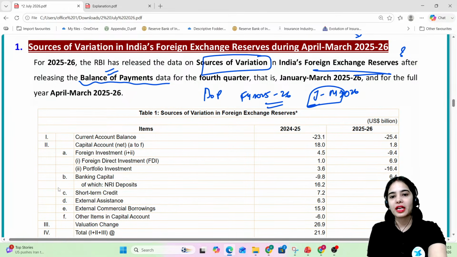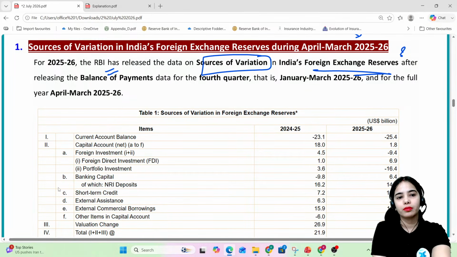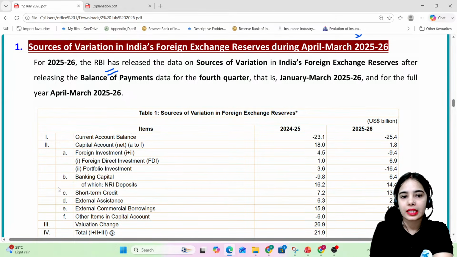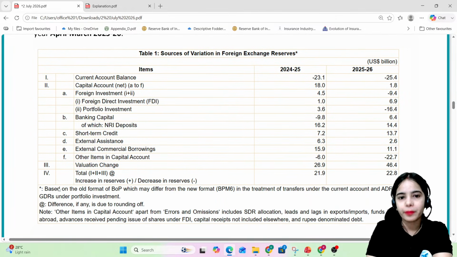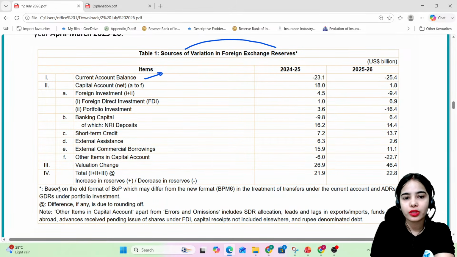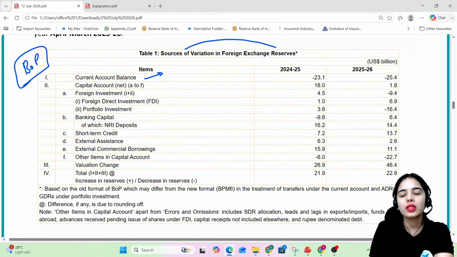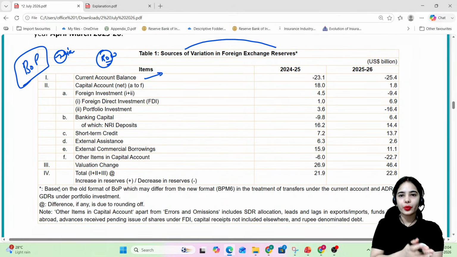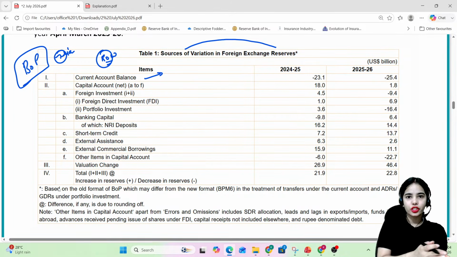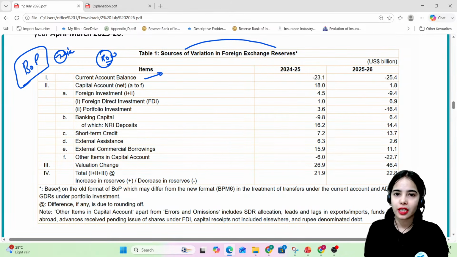Now, with the release of the balance of payment data, the foreign exchange reserve data has also been released. So let's understand what the balance of payment data is and how it is showing the change in the foreign exchange reserves. So, in the balance of payment, what is balance of payment? Balance of payment records and summarizes all the economic transactions that India is doing with the rest of the world. So all the economic transactions that India is doing with the other countries are recorded under the balance of payment.